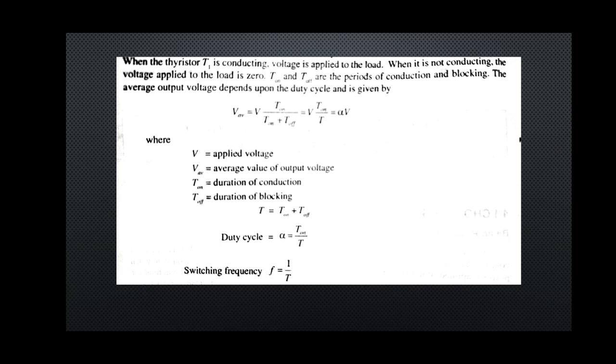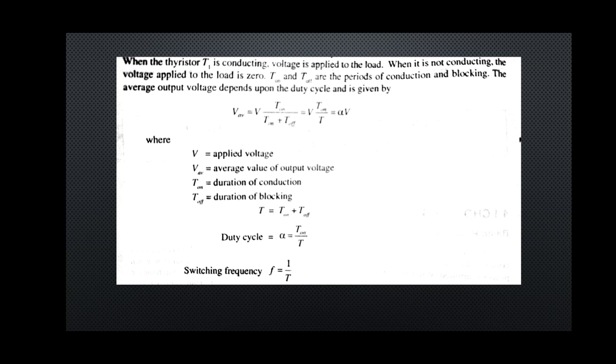We know that the ratio of T on divided by T is nothing but the duty cycle, which is indicated by alpha. Now the switching frequency of the device is the reciprocal of the time period, which is F equal to 1 by T.